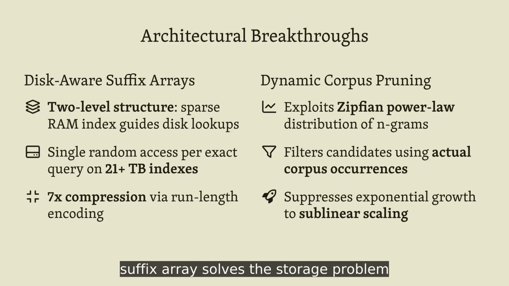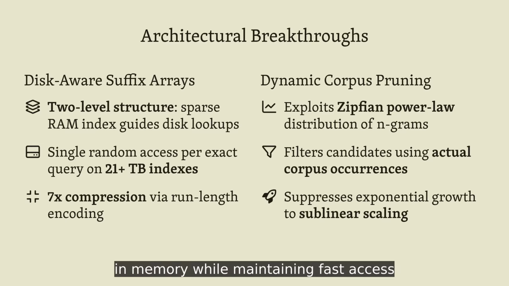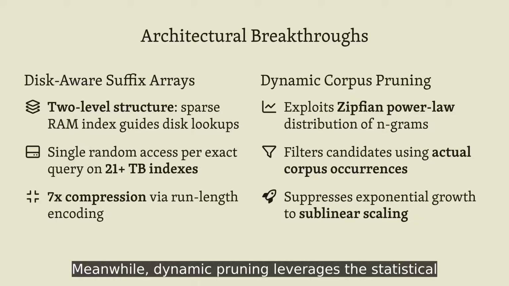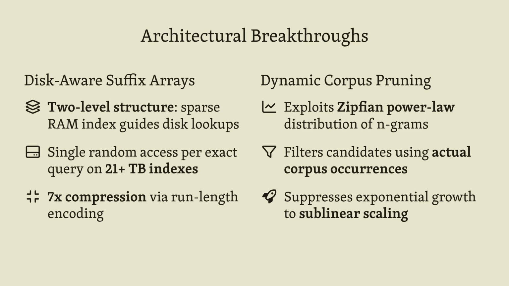Now, what makes this work at scale comes down to 2 architectural innovations working in concert. The disk-aware suffix array solves the storage problem by keeping only a sparse index in memory, while maintaining fast access to the full structure on disk. Meanwhile, dynamic pruning leverages the statistical reality that most word combinations simply don't occur in natural language, allowing the algorithm to safely discard vast portions of the search space based on corpus statistics.